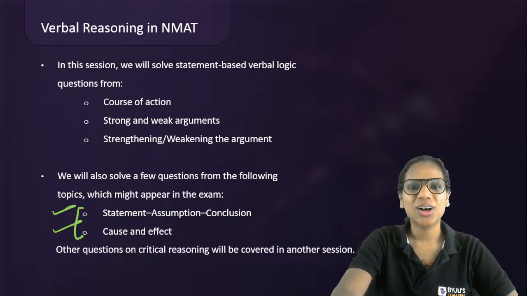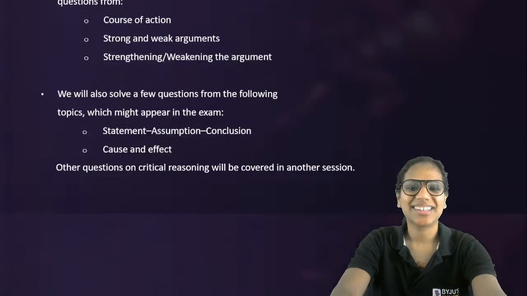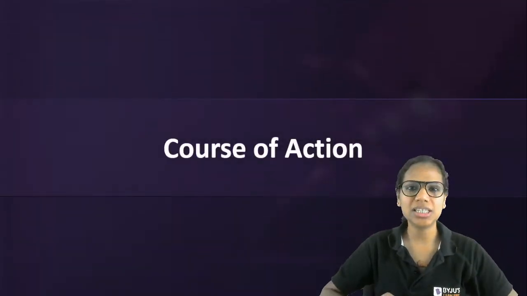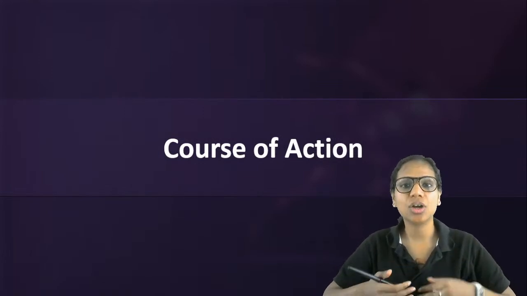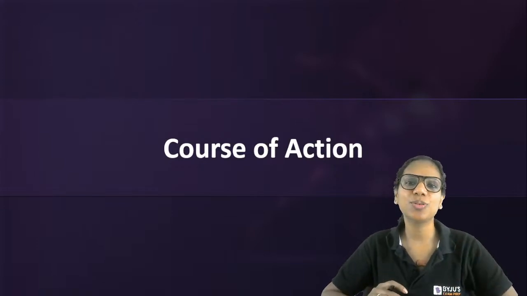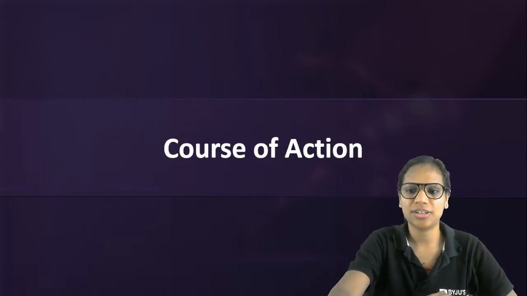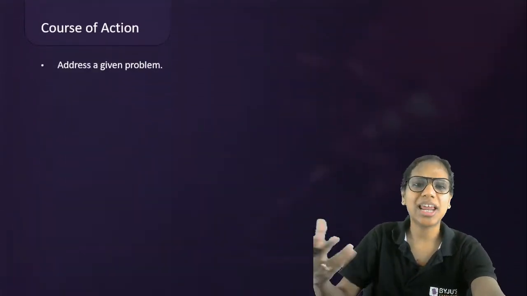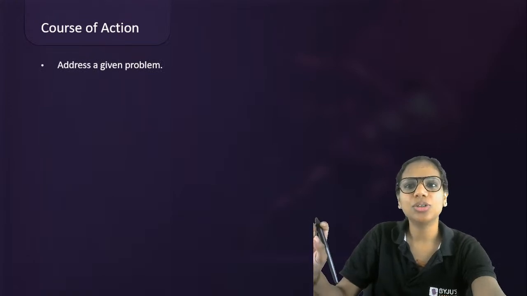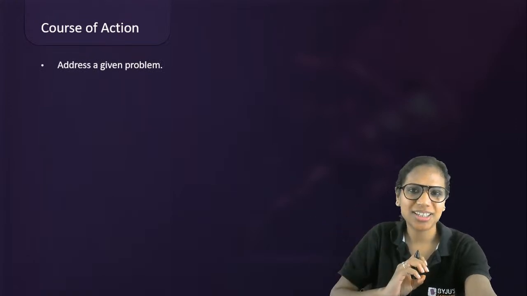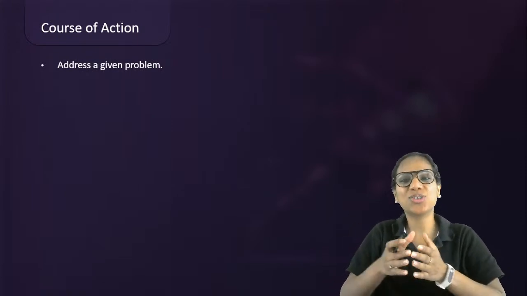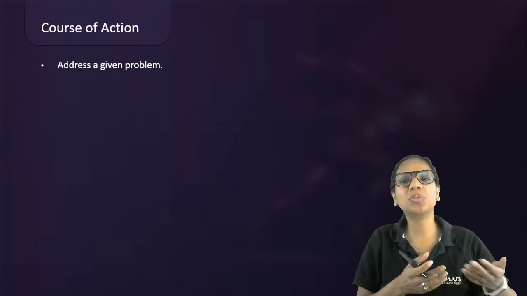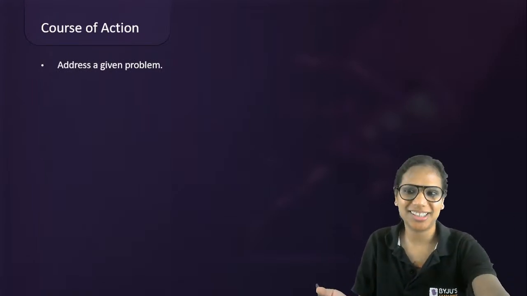Right? Okay, let's begin. So, our first topic for the day is course of action. When you have to take a decision or you have to decide what to do given a particular problem, that is called course of action. All right. So now, what all rules should you follow? These are actually guidelines. First of all, your ideal course of action should address the problem. Yes, it should first at least refer to the problem. It should be related to the problem. It can't be unrelated, isn't it?